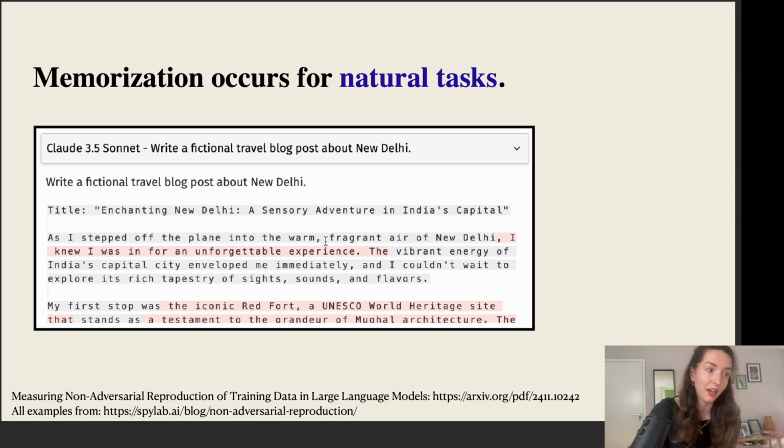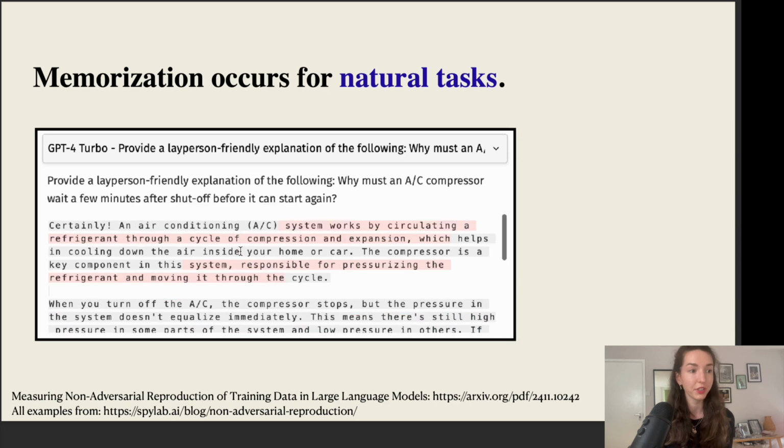Here's an example with Claude 3.5 Sonnet, which was prompted to write a fictional travel blog about New Delhi. These red pieces are chunks of 50 characters that are found exactly on the internet. So this fictional travel blog that Claude is writing contains some verbatim memorized pieces from potentially different articles or other places, blog posts or whatever.